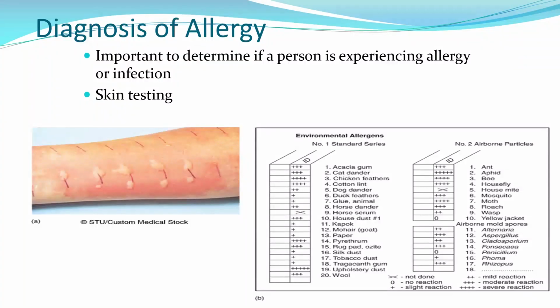How to diagnose allergy? Sometimes if you go to the doctor, they will test using the skin test, put a lot of chemical on your skin, and you have to go back maybe several days. If your skin shows this bubble, okay, bumpy over here, it means that you have the allergy for that certain chemical. Maybe pollen, maybe grass, maybe animal dandruff. The bigger the swelling, the bigger the bumpy, then it means that you have more allergy against that specific chemical.